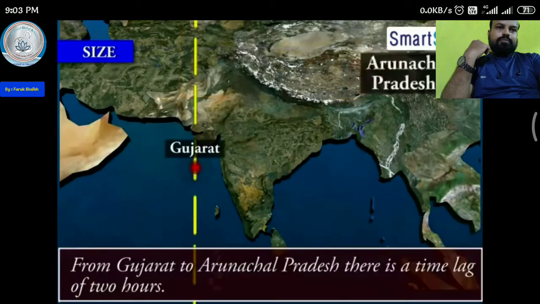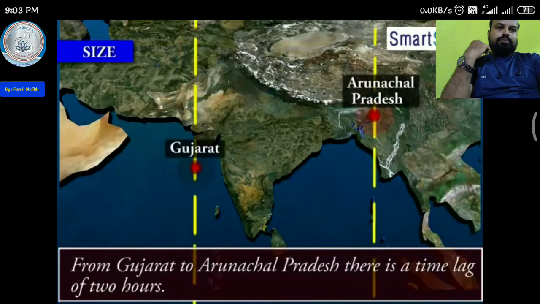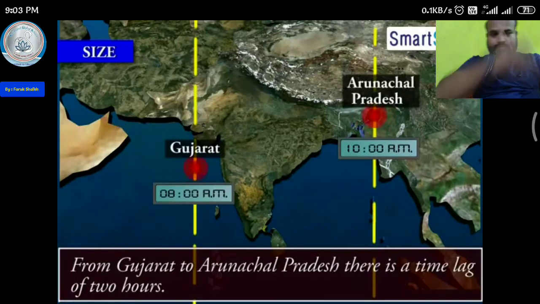From Gujarat to Arunachal Pradesh, there is a time lag of 2 hours. For example, if it is currently 10 a.m. in Arunachal Pradesh, then it would be at the same time 8 a.m. in Gujarat.